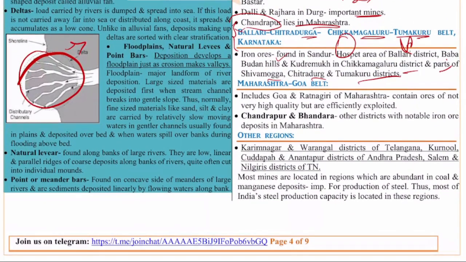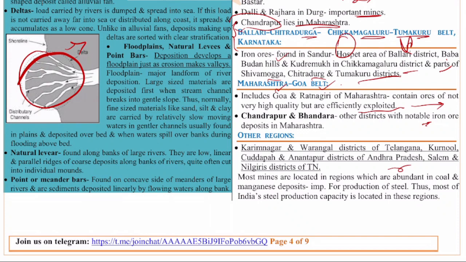Next is the Maharashtra-Goa belt. If you see, it includes Goa and Ratnagiri of Maharashtra, which contain ores of not very high quality but are efficiently exploited. Chandrapur and Bhandara are other districts with notable iron ore deposits in Maharashtra. If you see other regions, the Karimnagar and Warangal districts of Telangana, the Kurnool, Kadapa and Anantapur districts of Andhra Pradesh, and the Salem and Nilgiri districts of Tamil Nadu. These are some other regions.